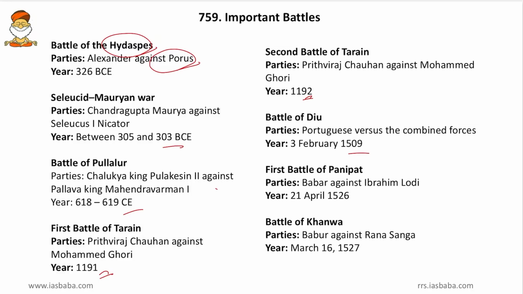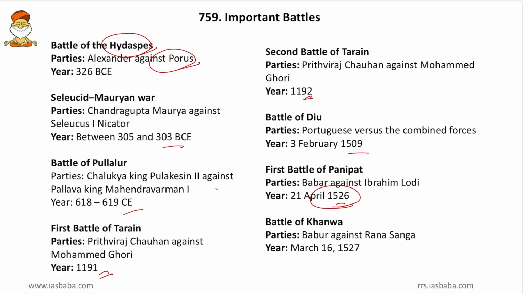Then the first Battle of Panipat, that is the famous battle between Babar and Ibrahim Lodi, is worth remembering, and that took place in 1526. This famous year is also worth remembering because of the onset of Mughals in India. Then the Battle of Khanwa, that is between Babar and Rana Sanga. So friends, once again, this is also being depicted as Hindu versus Muslim, but however only the rulers were Hindus and Muslims, but all the soldiers were of different religions.